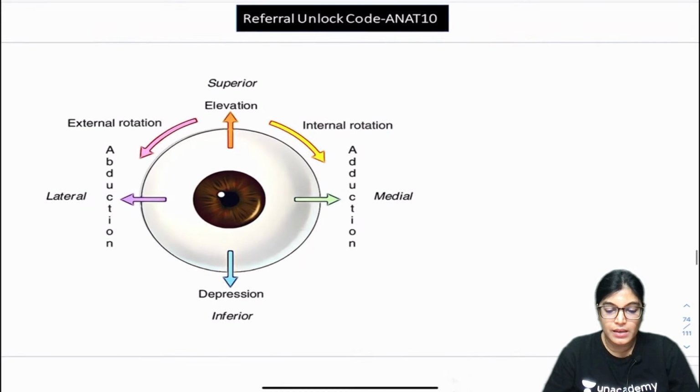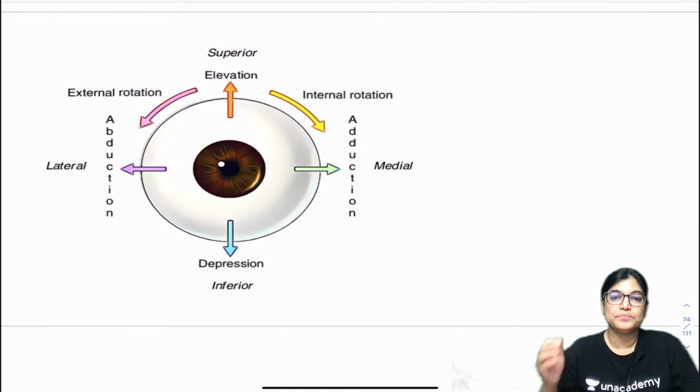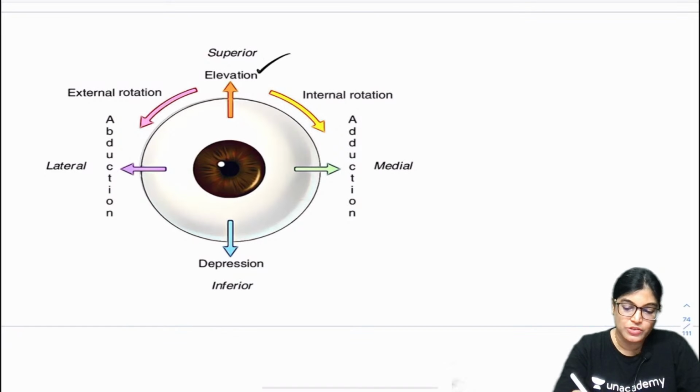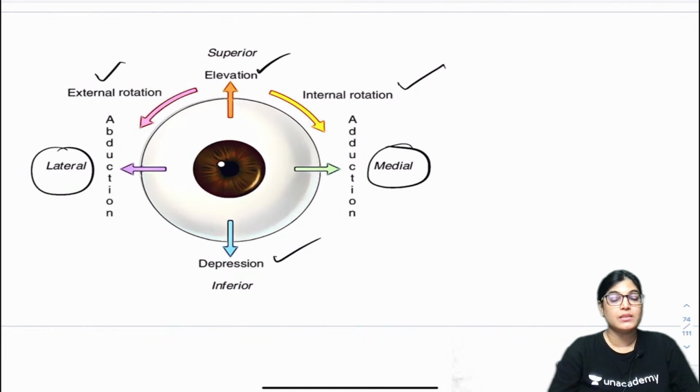So actually, you can see here that the important actions which are performed are elevation and depression, medial and lateral movement, that is adduction and abduction, and also extorsion and intorsion, which are also called external rotation and internal rotation.